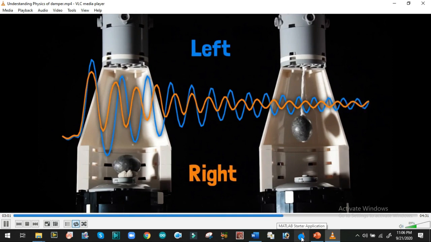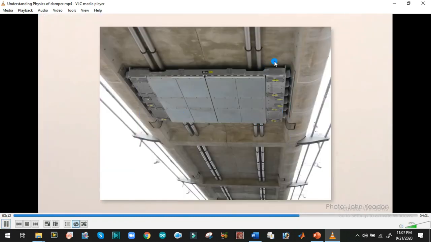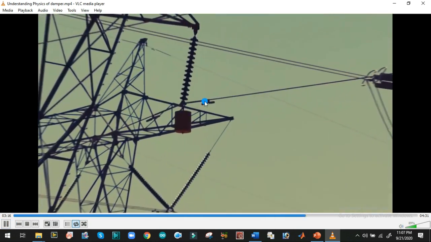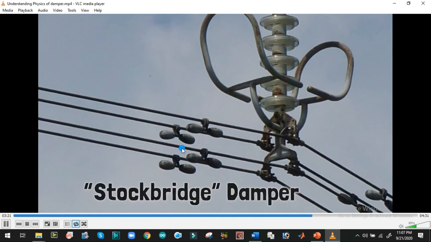And though tuned mass dampers definitely weren't used in the Saturn V rocket in this way, since this is where the lunar module went, they are used in many modern skyscrapers, and even in other things that aren't buildings, though they're usually hard to notice. For example, if you look closely at power lines, a lot of them have this little dumbbell thing on them, which is a tuned mass damper, that keeps the lines from shaking too vigorously in the wind.